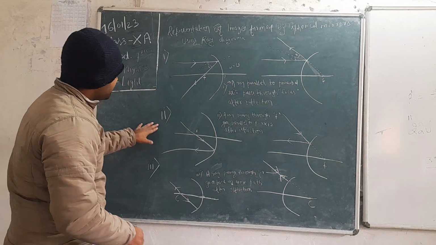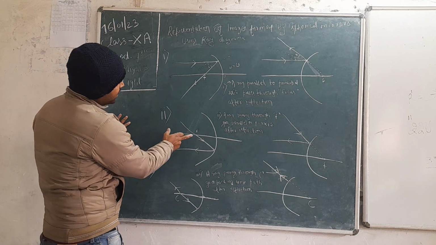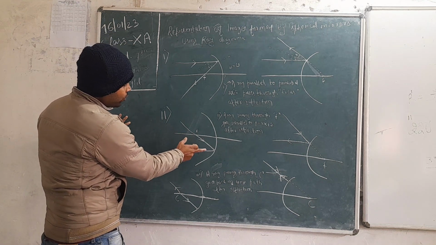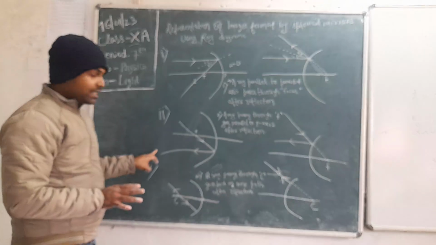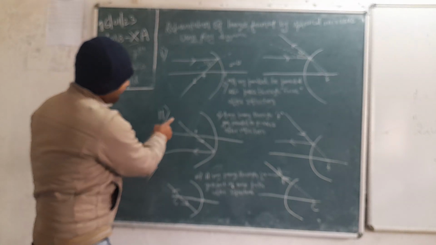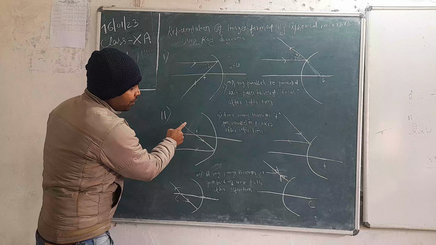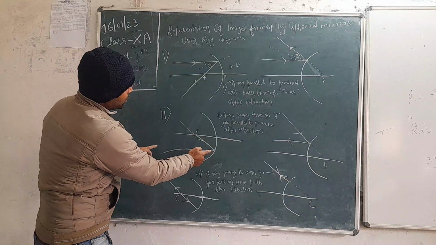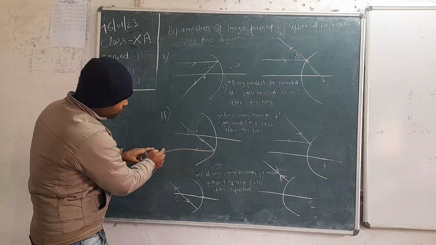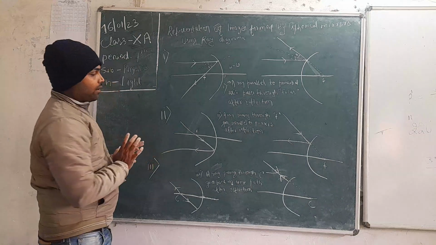Okay, in the second case, if a ray is passing through focus, then it goes parallel to the principal axis after reflection. If a ray is passing through principal focus, then it goes parallel to the principal axis after reflection.